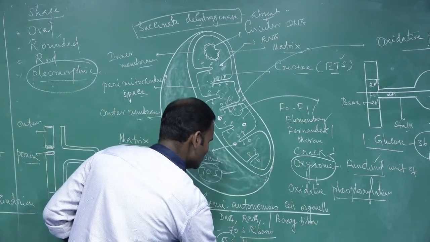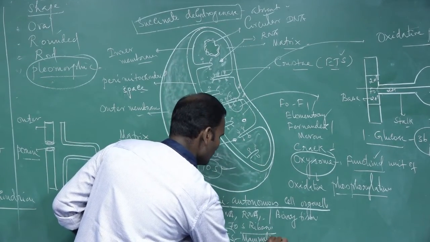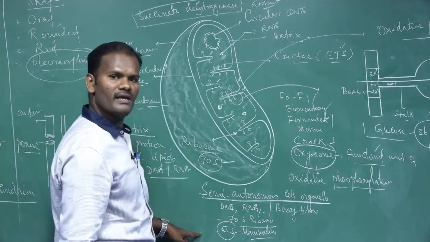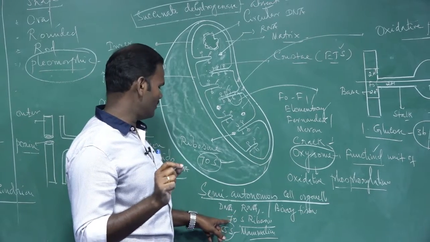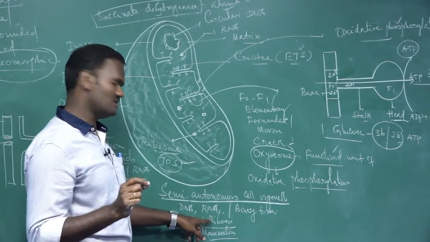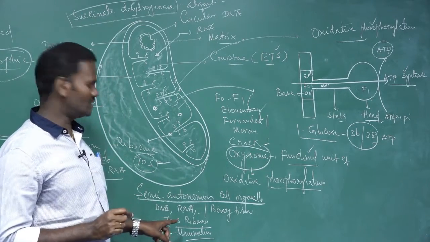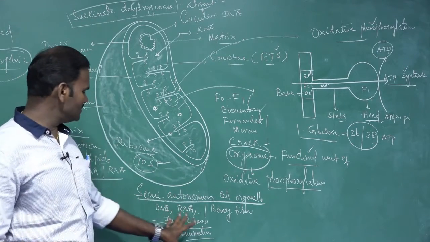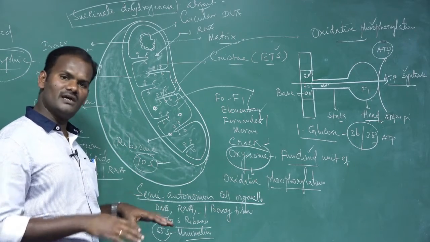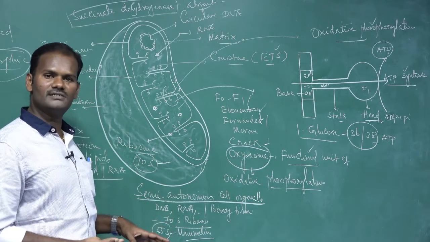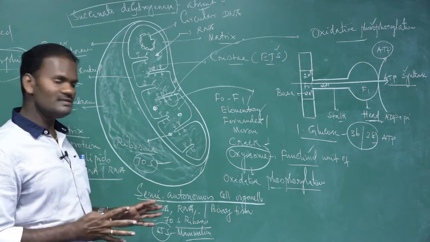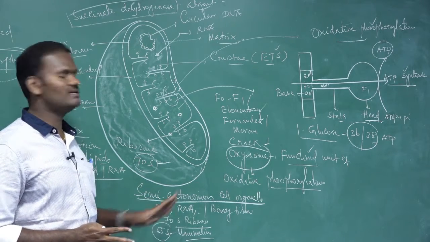Remember, a NEET question: what type of ribosome is present in the mitochondria? 70S ribosomes, but in mammalian species, 55S ribosomes. Due to the presence of RNA, they carry out their own protein synthesis. Hence, it is called a semi-autonomous cell organelle.